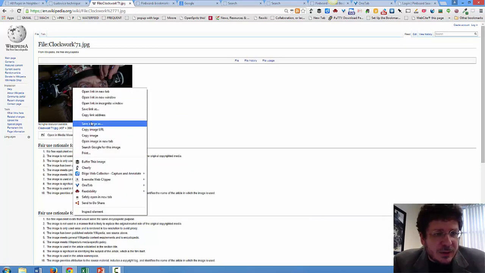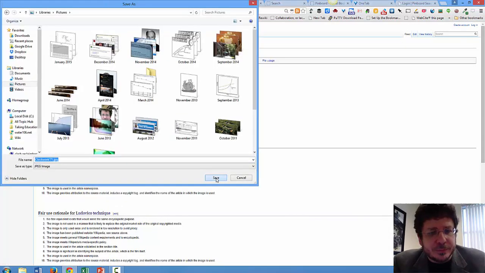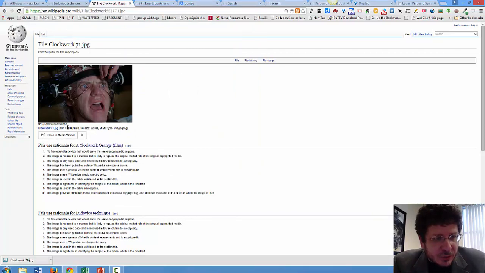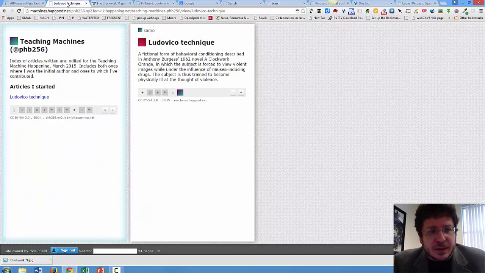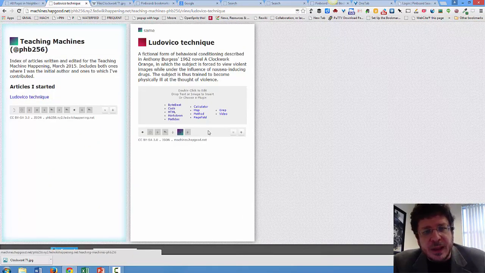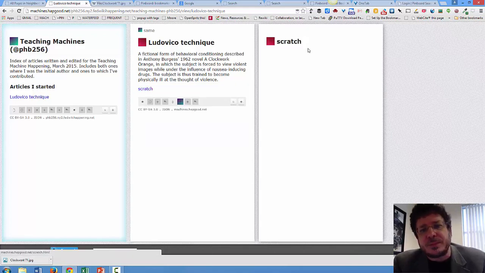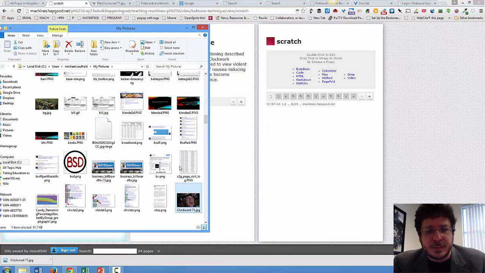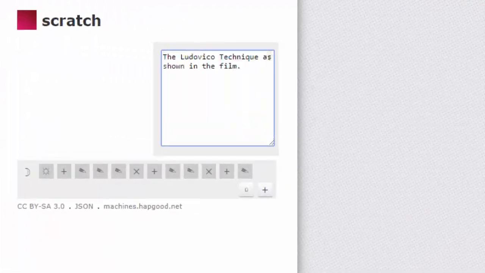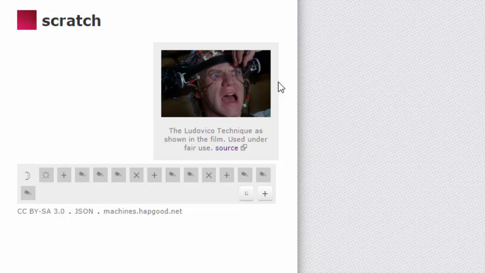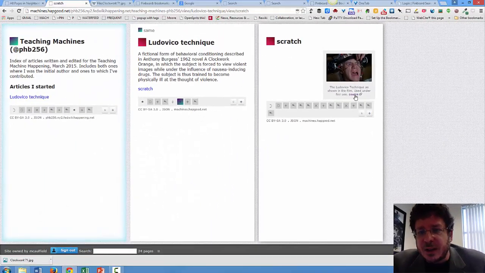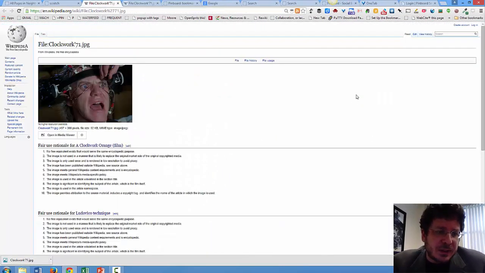I am going to save this image. Okay, it's got a fair use rationale. But let's go back to this Ludovico technique, and I'm just going to open this up. Actually, here's what I'm going to do. I'm going to show you the technique I use to do this. I create a scratch space. I'm going to drag that there. And we do have the license here.